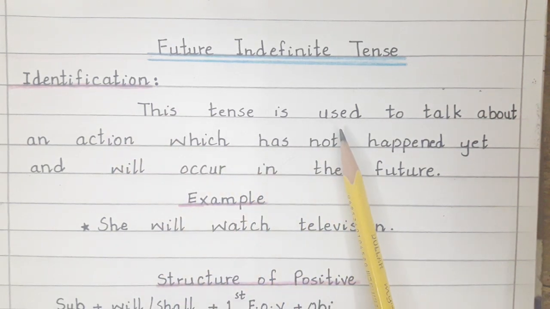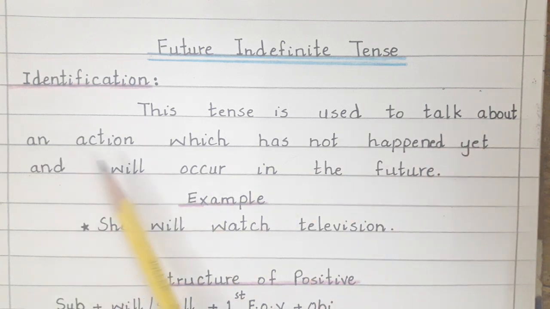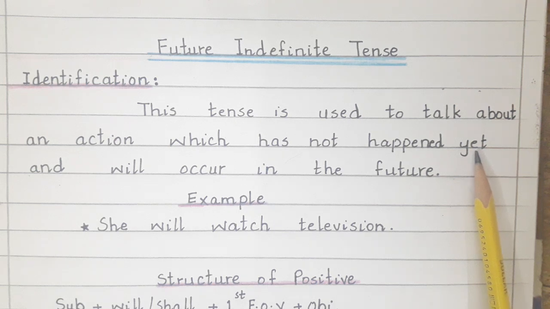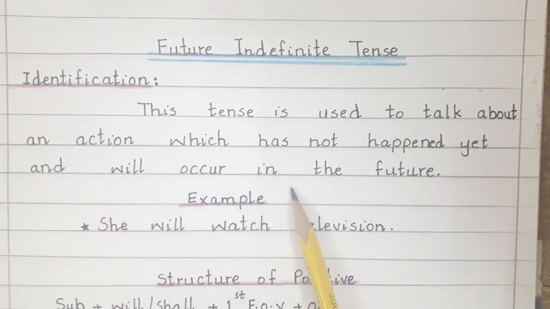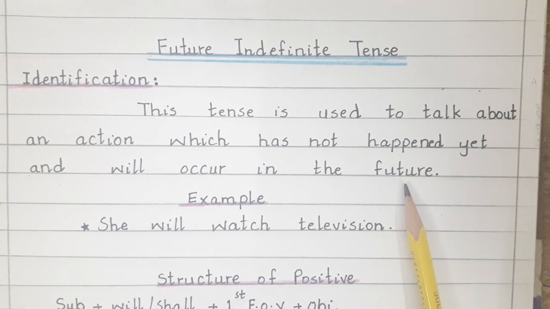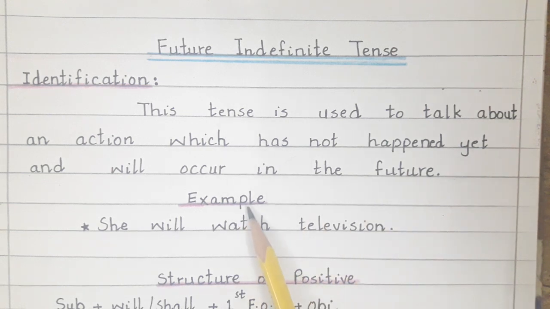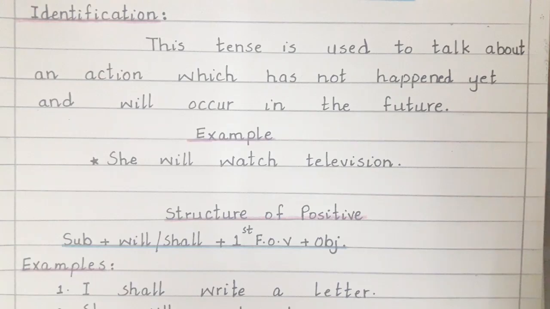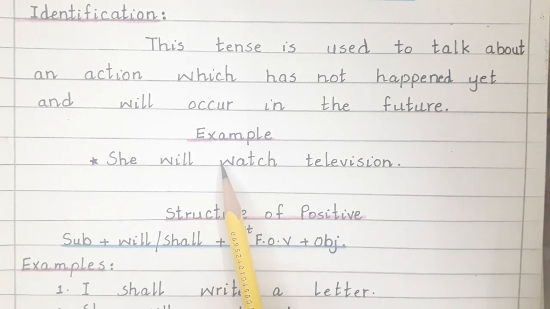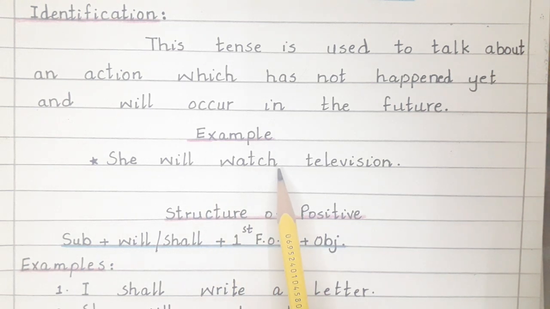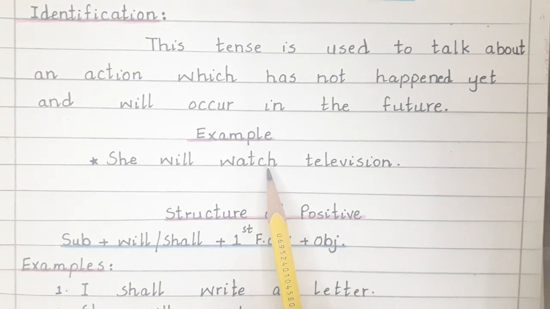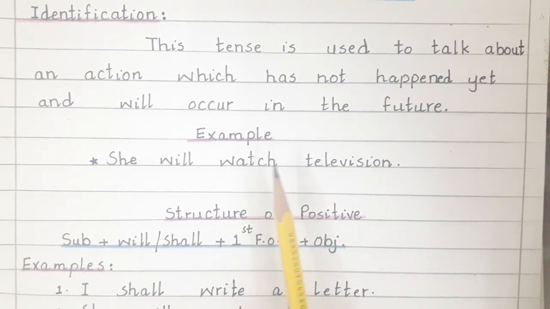This tense is used to talk about an action which has not happened yet and will occur in the future. Look at this example. She will watch television. This example indicates that the action of watching has not happened yet and is yet to happen in the future.